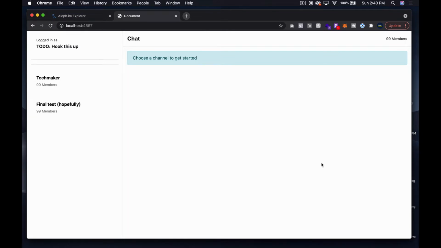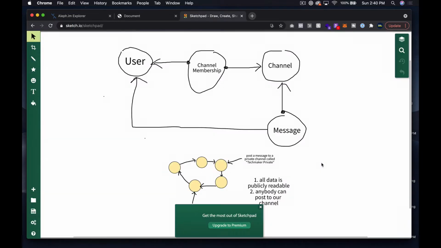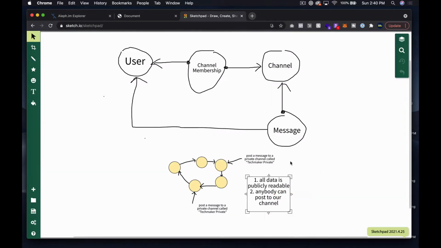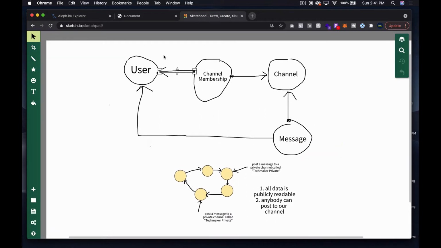In the last episodes, we've been working out how to add the concept of a private channel to this app. And I've got this sketch that we worked on together over here on sketch.io. Essentially, when we create a channel, that channel has an address, which is the creator of that channel.